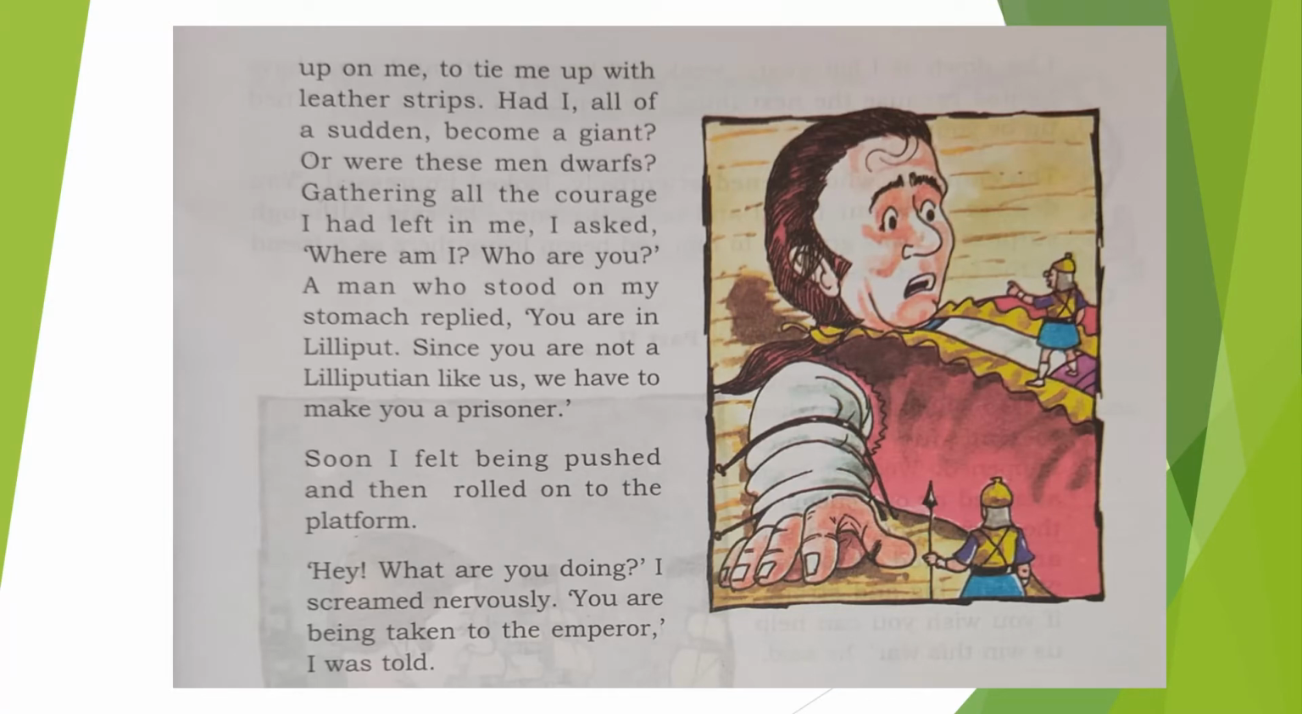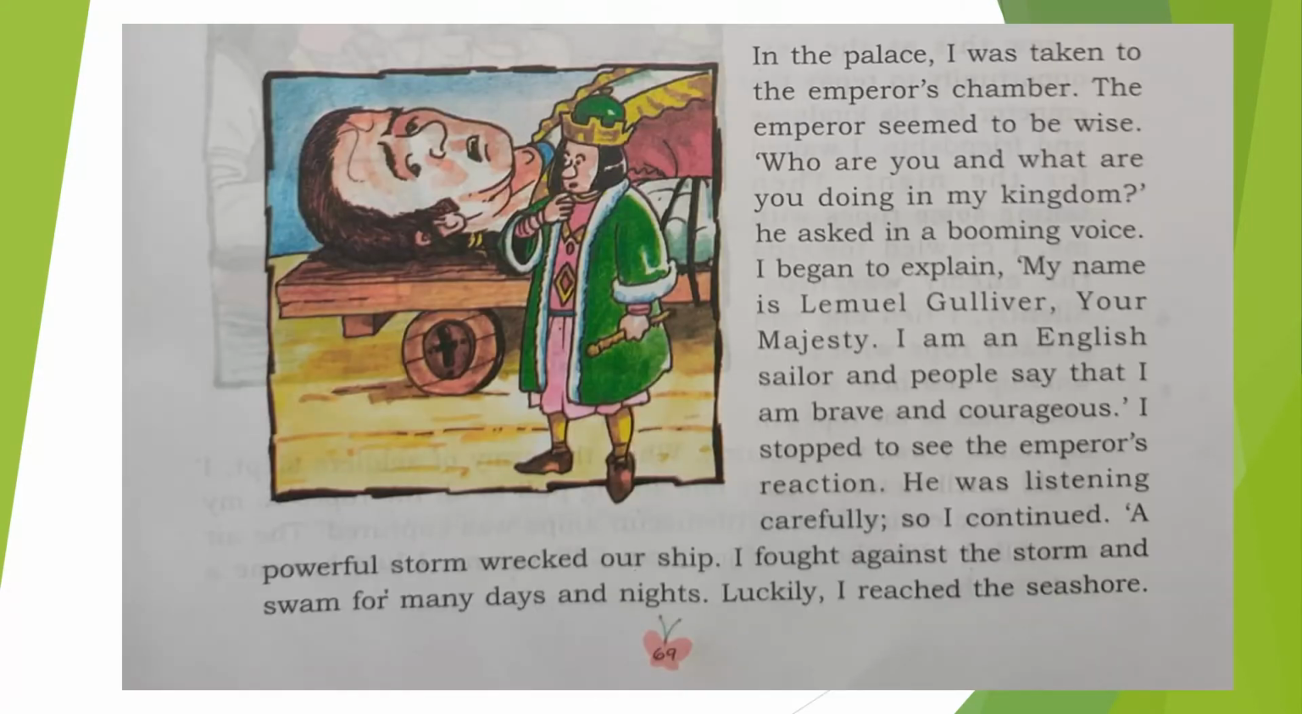Hey, what are you doing? I screamed nervously. You are being taken to the emperor, I was told. So, what are all of you doing to me? He asked the Lilliputians, and they told him that he was being taken to the emperor, the king of Lilliput. In the palace, he was taken to the emperor's chamber by the Lilliputians.